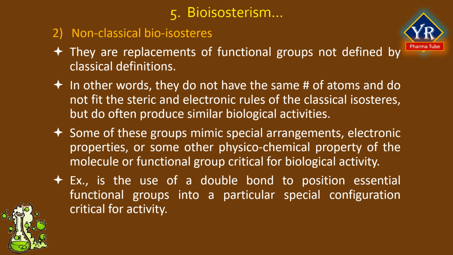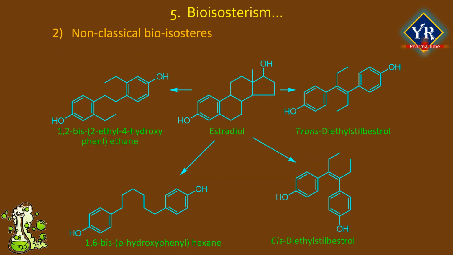An example is the use of a double bond to position essential functional groups into a particular spatial configuration critical for activity. This is illustrated in the figure here with the naturally occurring hormone estradiol and the synthetic analog diethylstilbestrol.